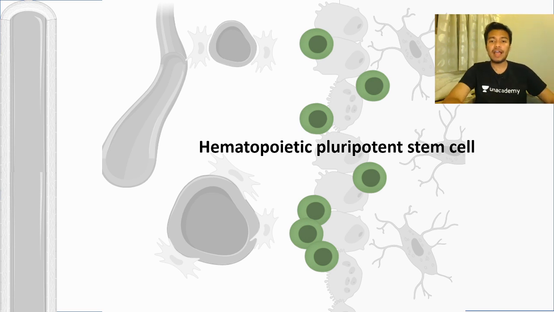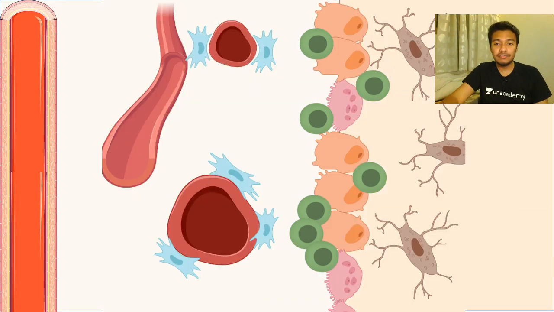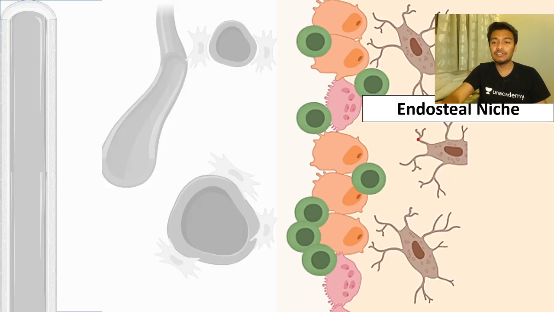Now what is going to happen is that the hematopoietic pluripotent stem cells can give rise to progenitors. Now progenitors are a little bit primed, so they have a defined fate that they would either become this or become that. Now here is our endosteal niche, which I have already introduced to you. So the endosteal niche is the region or the locality where the hematopoietic pluripotent stem cells reside.